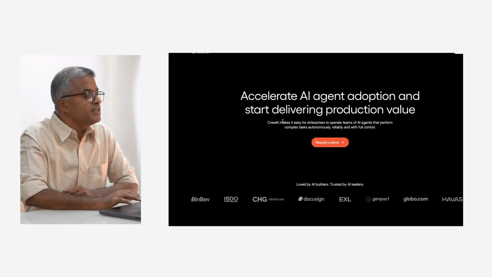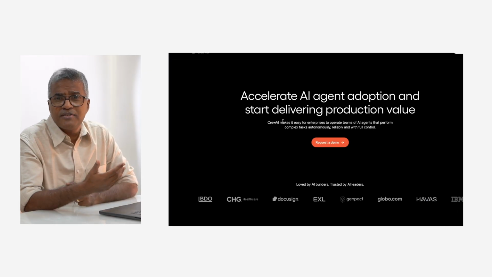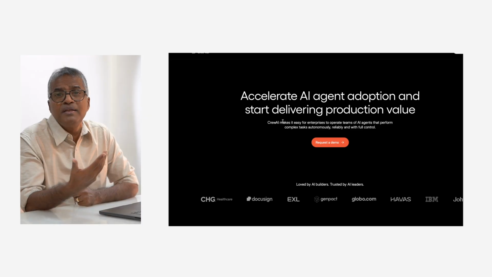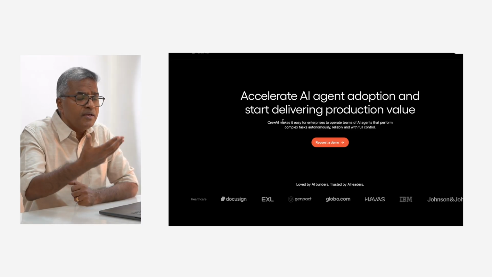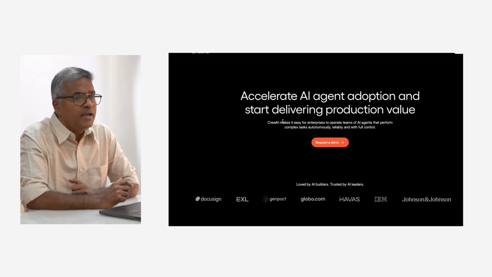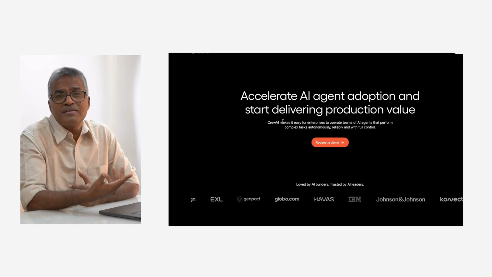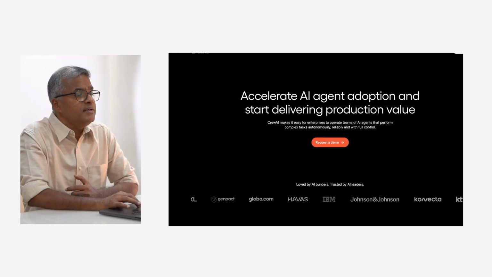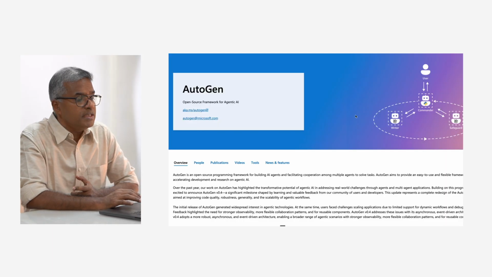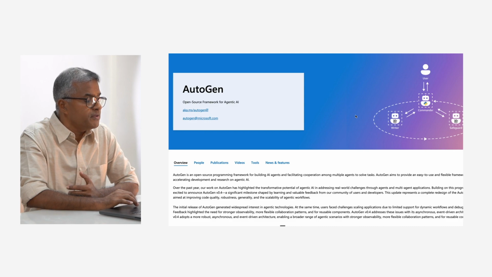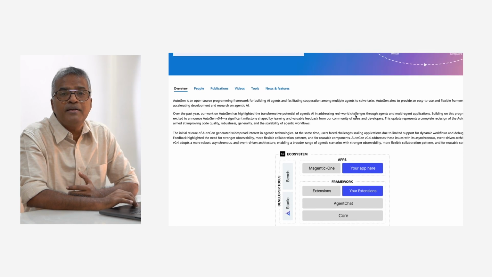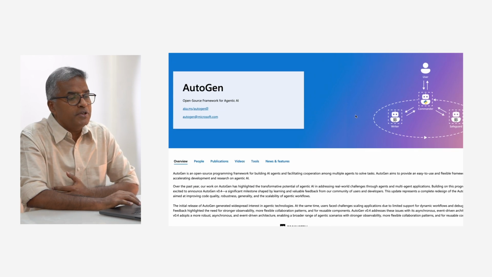The other one is Crew AI. This also works in a much more similar way, and it is relevant especially in the case of high level or organization level requirements. And the third one is AutoGen, provided by Microsoft. It also can provide this type of operations.